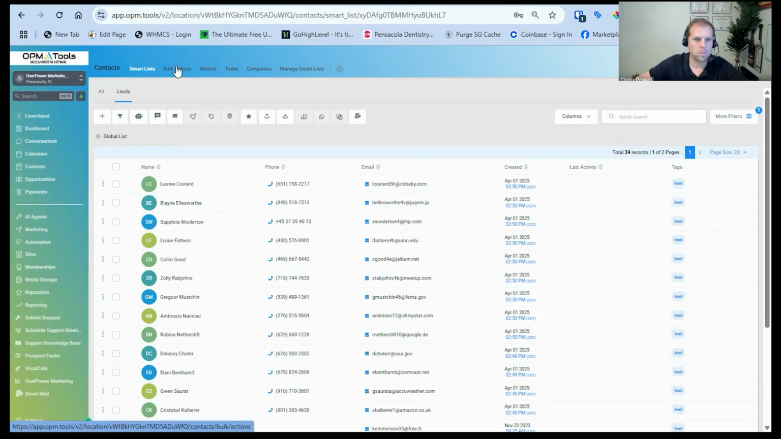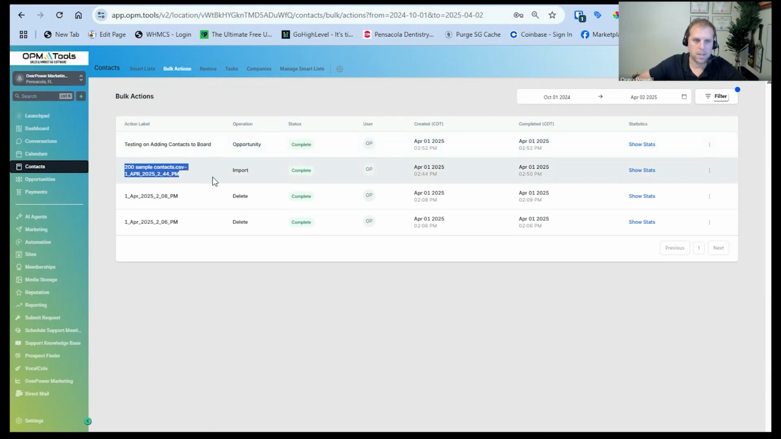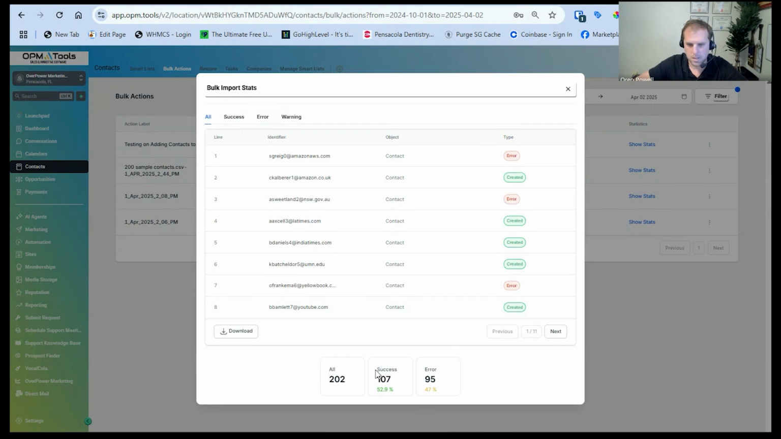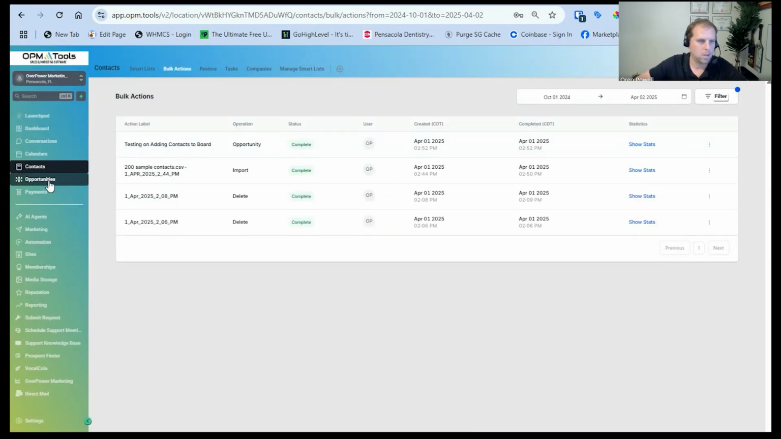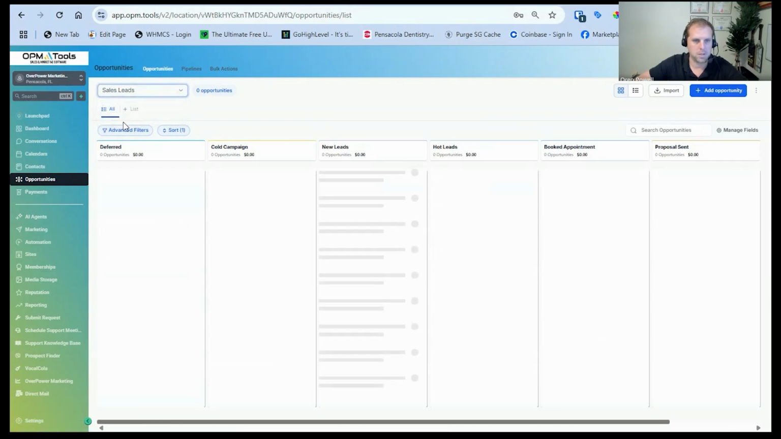And then if we go back to bulk action, now we should have another part, testing on adding contacts to board. And we see that the 200 sample contacts has completed, which we could check the stats and see that 107 were successful, 95 have errors. We'll talk about that just in a second. Let's go back to the opportunity board and see if they were added. We put them into the sales lead.